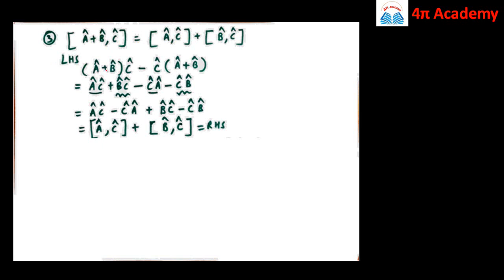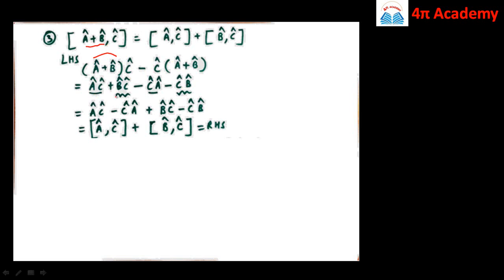Here you can consider A cap plus B cap as a single entity. Then we have the commutator with C cap, and in the bracket we have A cap plus B cap. So let us simplify this. We get A cap C cap plus B cap C cap minus C cap A cap minus C cap B cap.